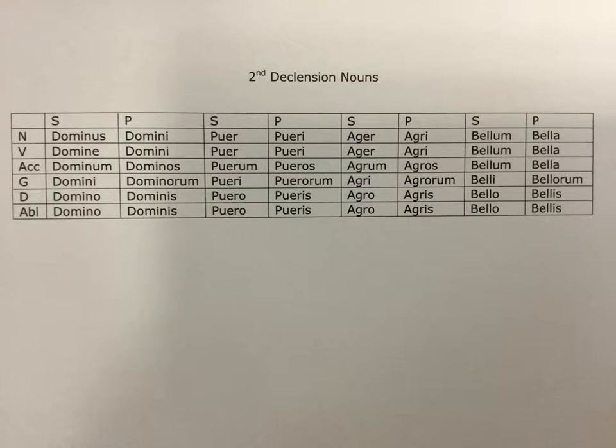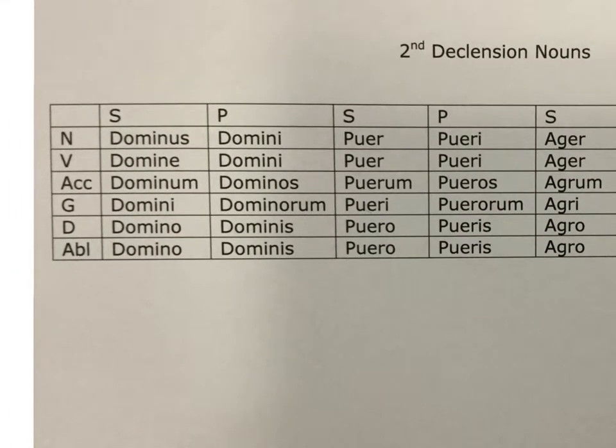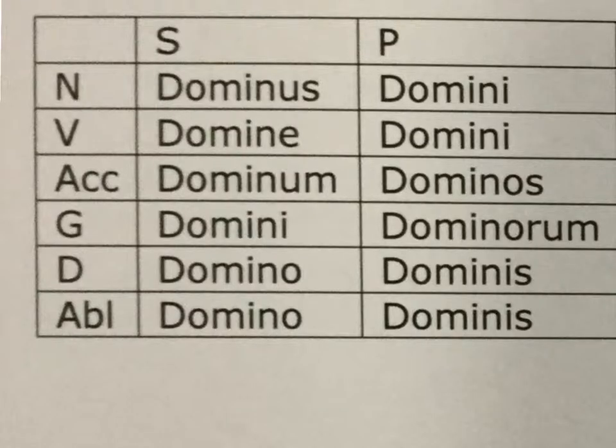These are the various endings of the second declension nouns, and by now you should be comfortable with all of the cases: the nominative, the vocative, accusative, genitive, dative, and ablative. We're going to start looking at dominus. So in the nominative singular, dominus.